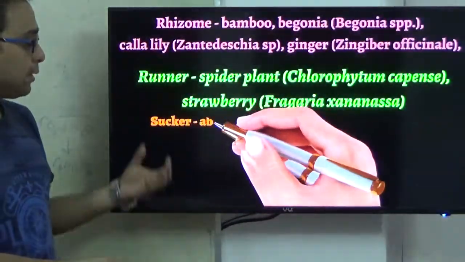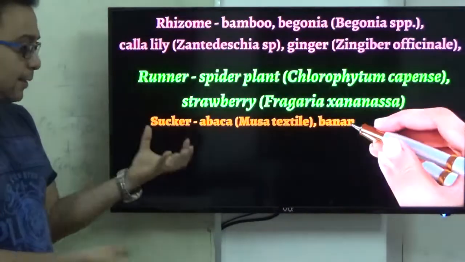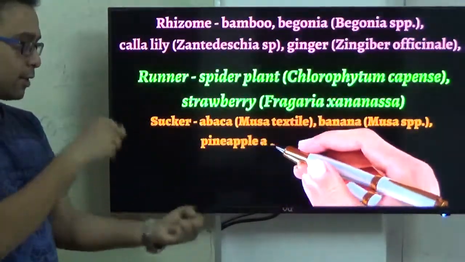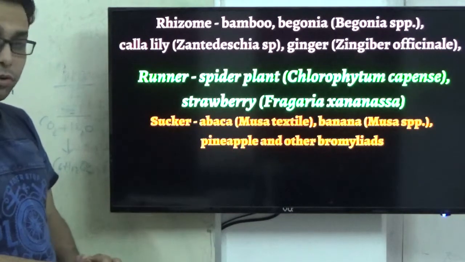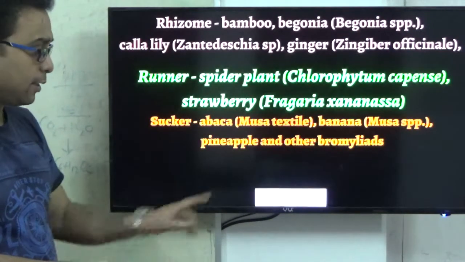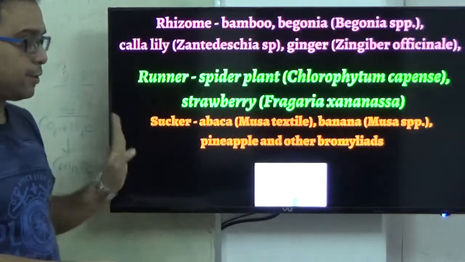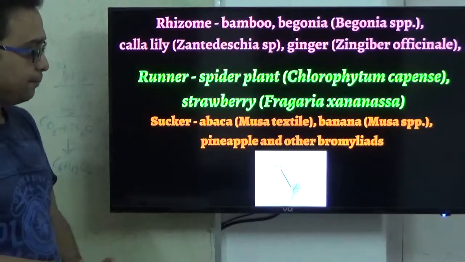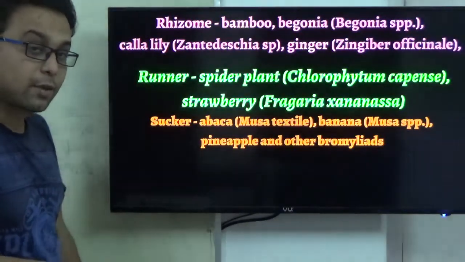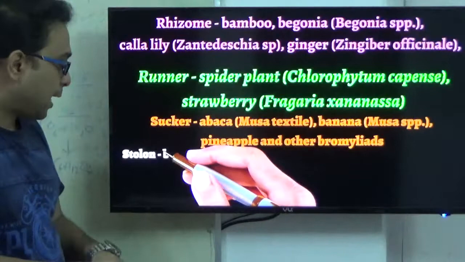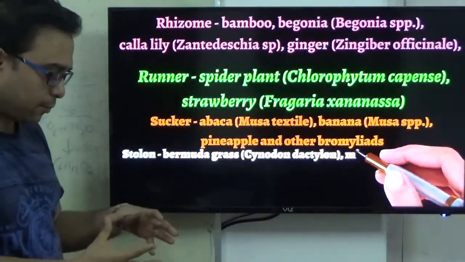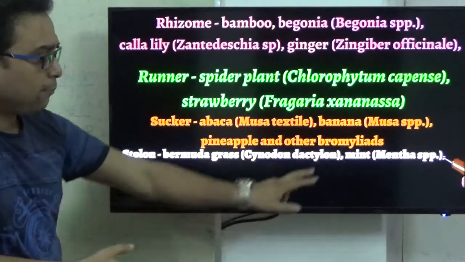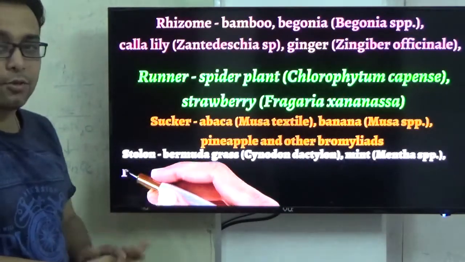Another one is the sucker. The most common example is the pineapple, and it is important for NEET. In pineapple the sucker is present, right? So these are different types of natural vegetative propagation. Another is the stolon, a bulb-like part. Mint is a common example of a stolon.